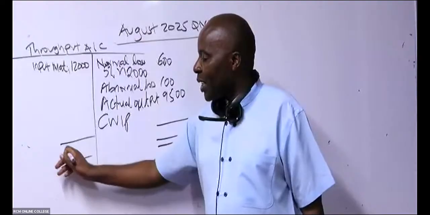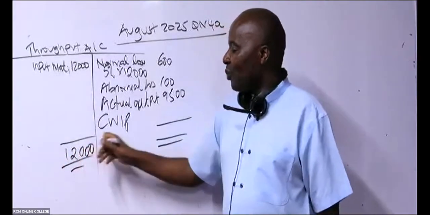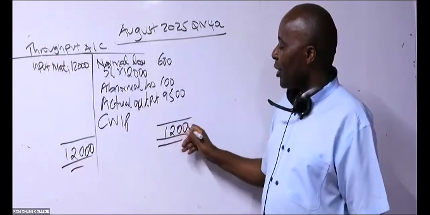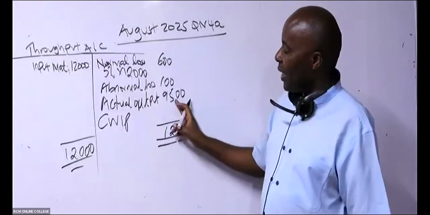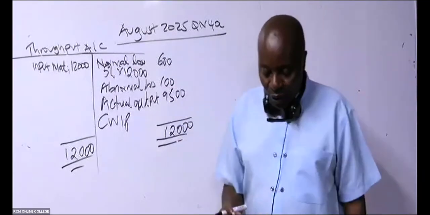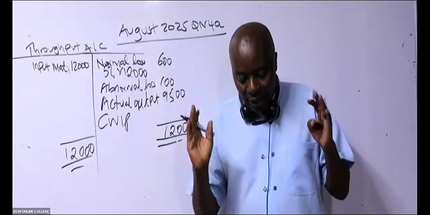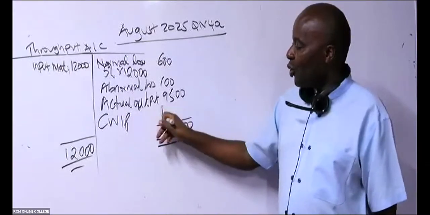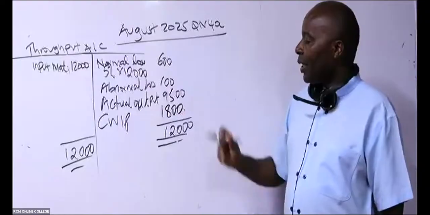So meaning that this side will be heavier. So meaning that both sides are 12,000. So 12,000 minus this, minus this, minus this gives me what? Closing work in progress. I'm being given 1,800. Thank you so much. 1,800.